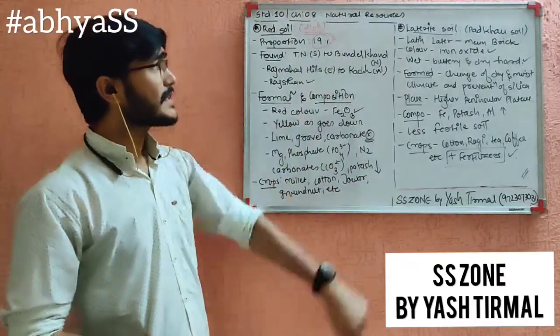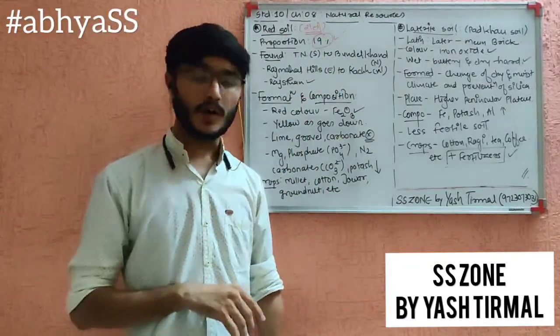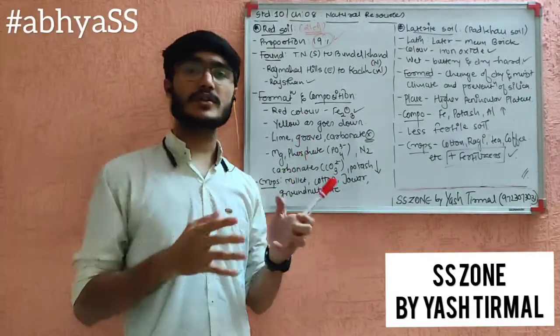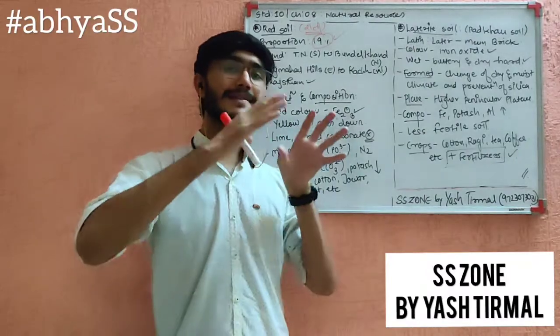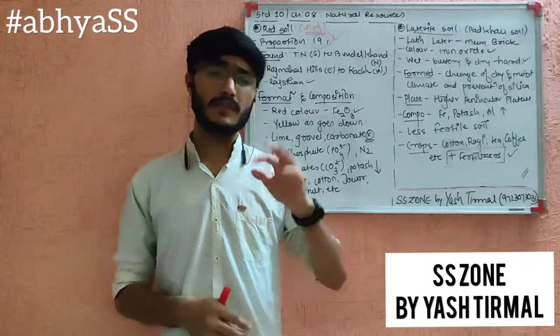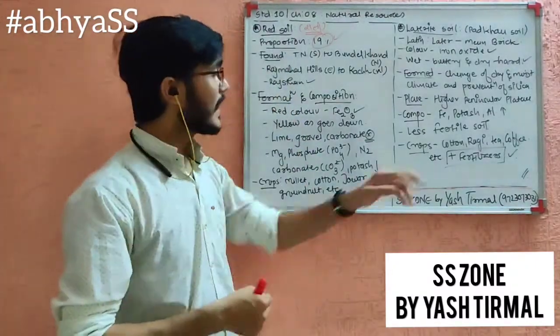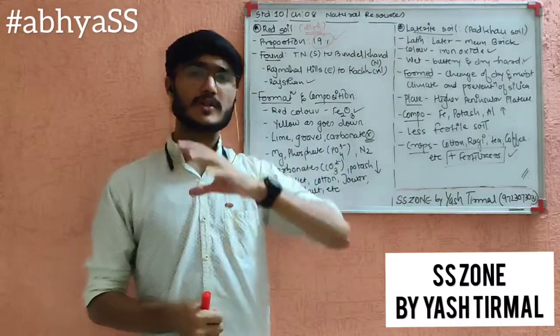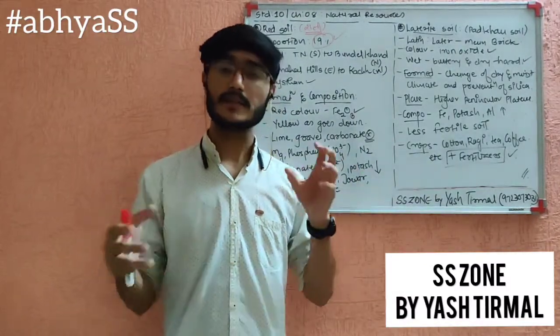Now look at the second soil for today, that is laterite soil. This is one of the minor soils of India, which means its proportion is not as large as the three major soils. The third major soil we'll see in the next lecture, so stay tuned with us for that. Laterite is a minor soil. Why is it minor? Because it is not as large as the other soils.